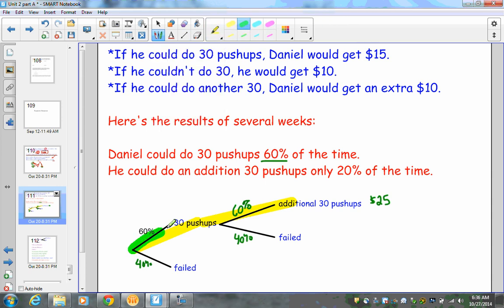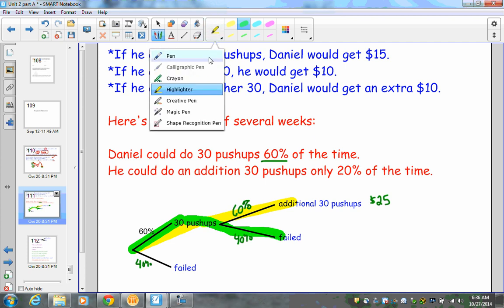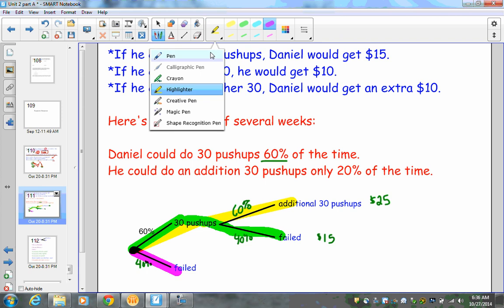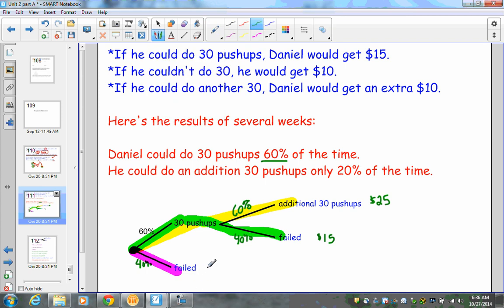If he's able to do 30 push-ups and then he fails at the second attempt, then he's only going to be walking away with $15. And lastly, if he cannot do 30 push-ups at all, he failed, and that means he would only get $10. So this is how it all breaks down in the chart.